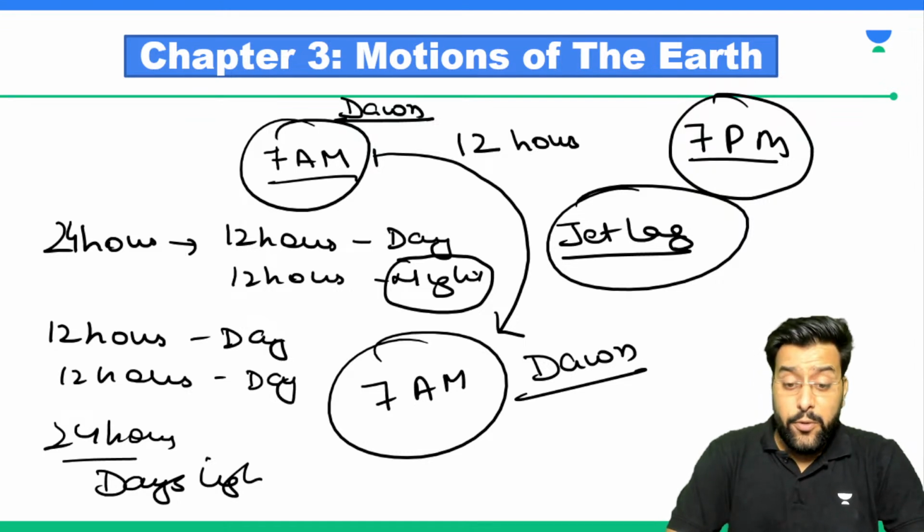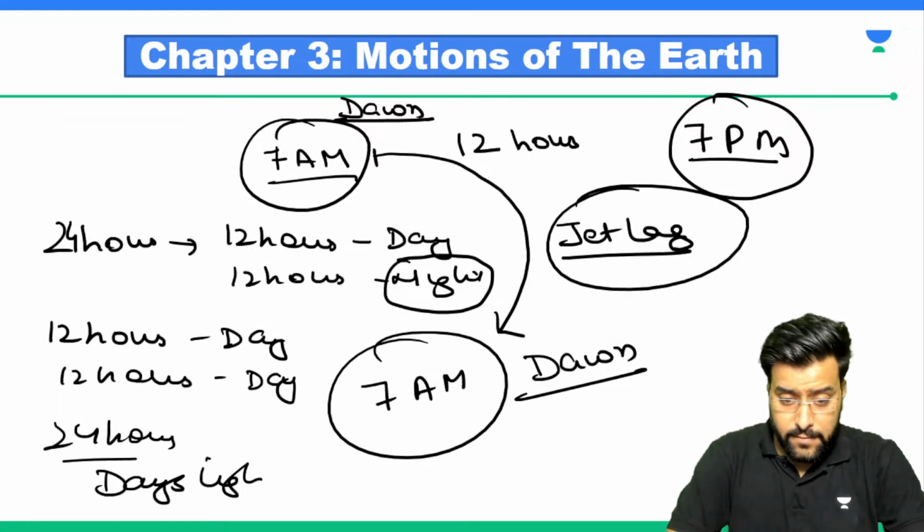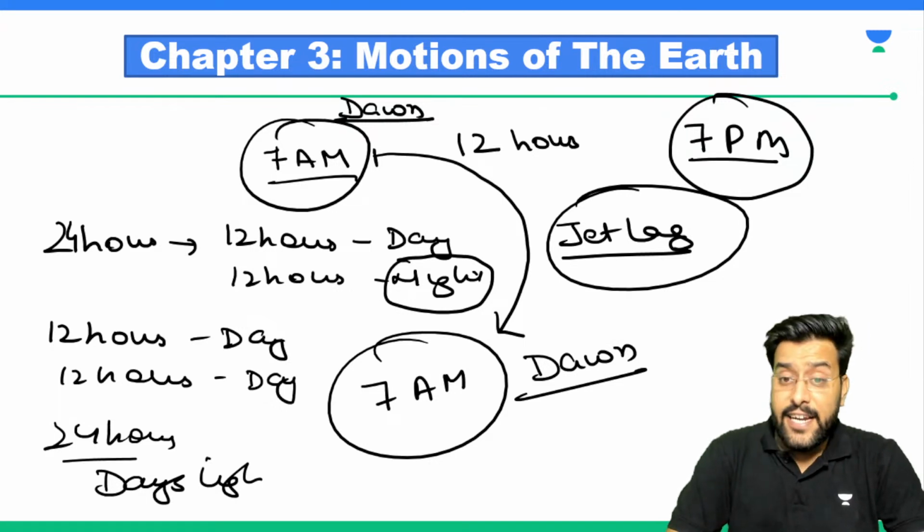Kirti, you want me to explain the jet lag again? Write it completely: sir, explain jet lag again.